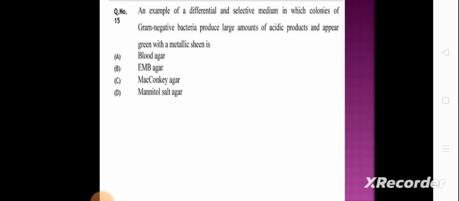Next question. An example of a differential and selective medium in which colonies of gram-negative bacteria produce large amounts of acidic products and appear green with a metallic sheen is option A, blood agar, option B, EMB agar, option C, MacConkey agar, and option D is mannitol salt agar. And the correct option is option B, that is EMB agar, that is eosin methylene blue agar.